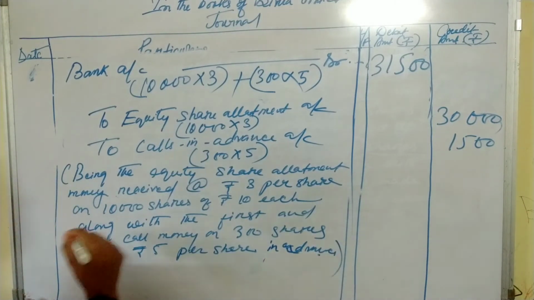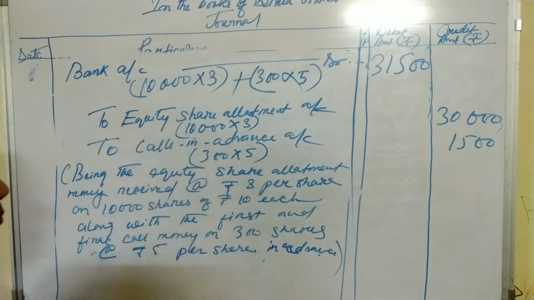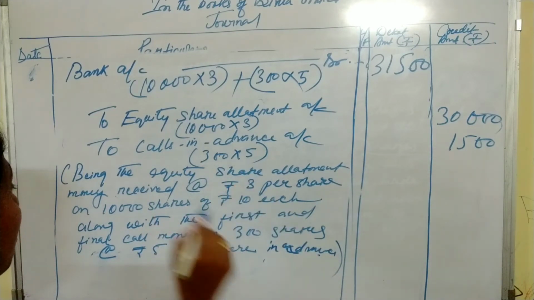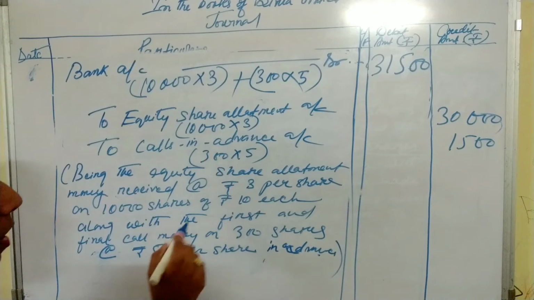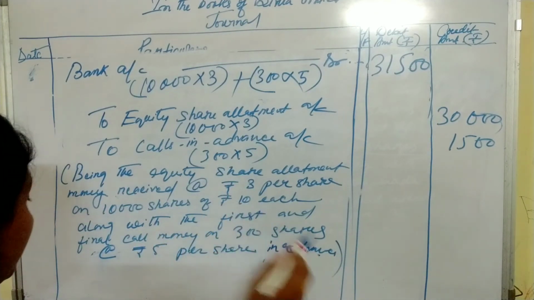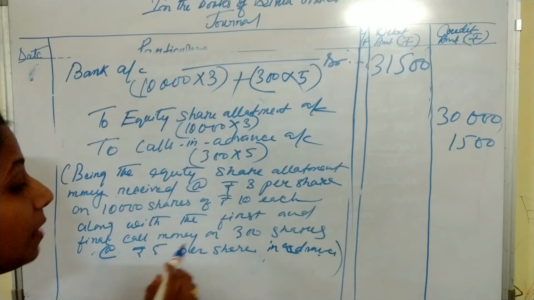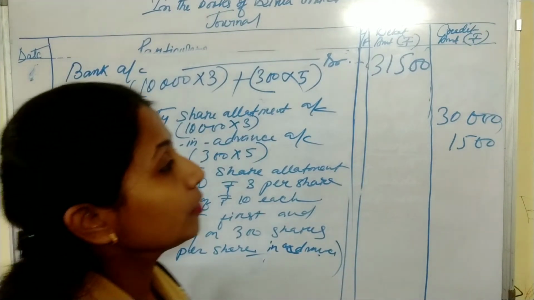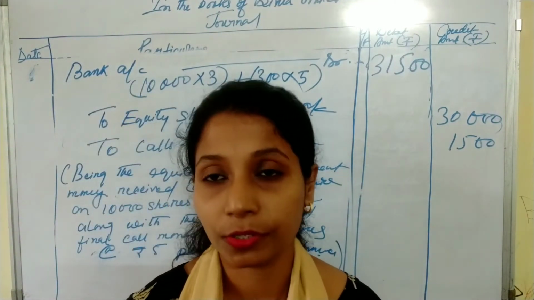So see the narration. Being the equity share allotment money received at the rate of ₹3 per share on 10,000 shares of ₹10 each along with the first and final call money on 300 shares at the rate of ₹5 per share in advance. So this is the receipt entry.